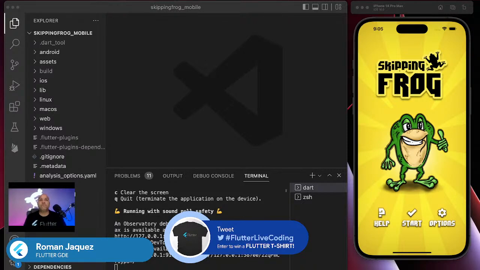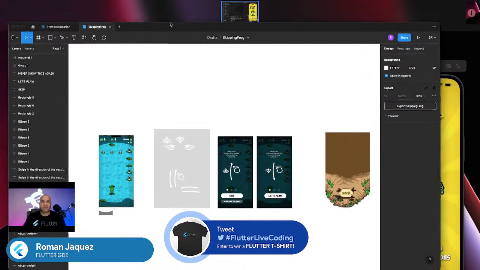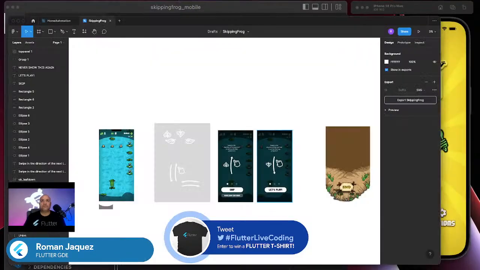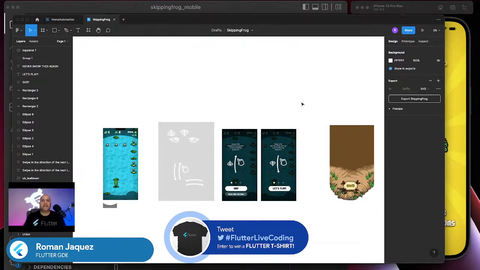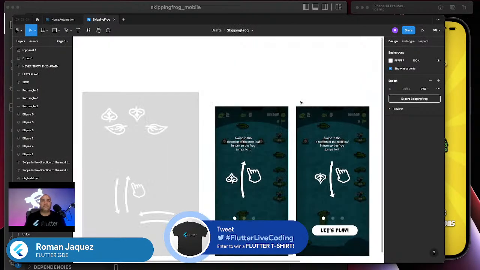But anyway, let's start because we have a lot to cover. Let me show you the design that I was playing with, which is exactly what I'm going to be tackling today. Remember, we're going to be doing shared preferences. We're going to do it in a very simple way. This is the thing that I'm trying to implement.